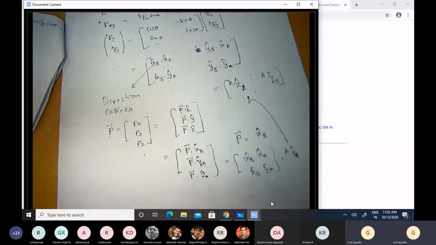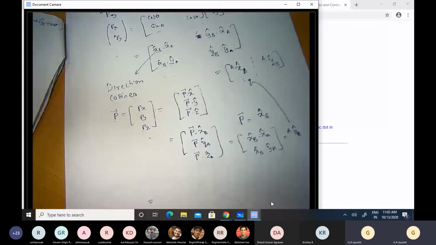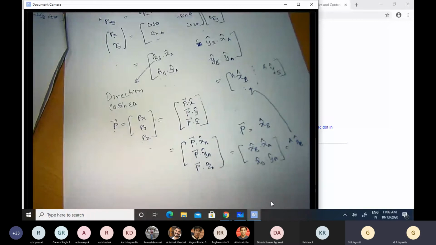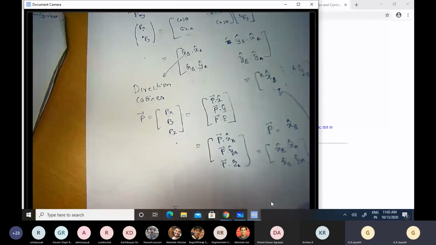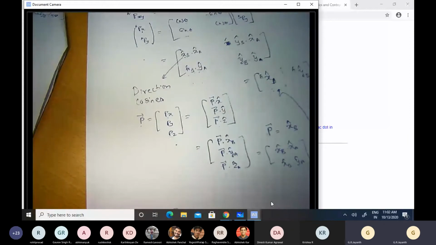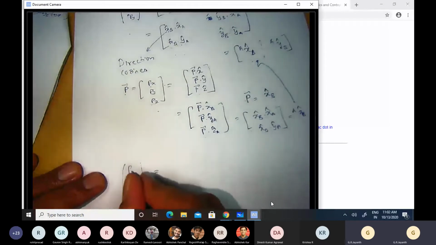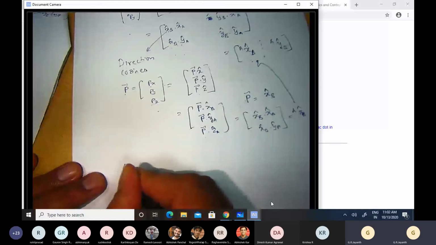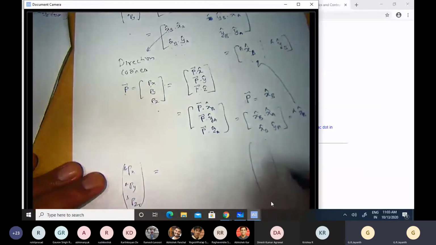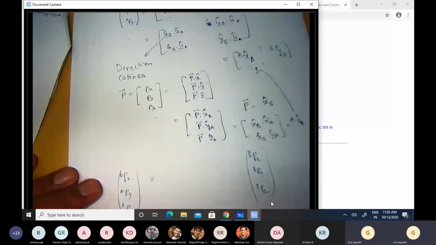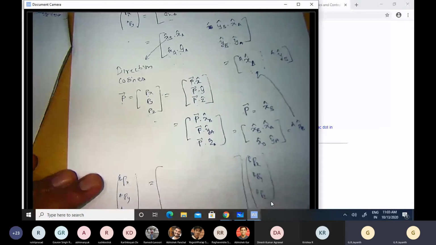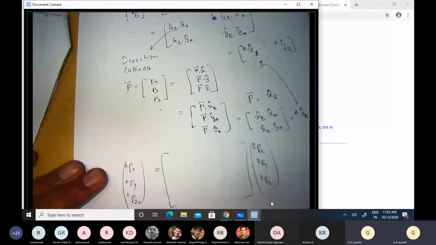Okay. For the more general case of representing a vector in 3D, if I have a vector P with components along the x, y, and z axes in the A coordinate system, the way I relate the components Px, Py, Pz in the A coordinate system to the components Px, Py, Pz in the B coordinate system, which are represented by these left-hand side superscripts, is by means of another matrix full of direction cosines, which are the dot products of the unit vectors of the A coordinate system with the unit vectors of the B coordinate system.